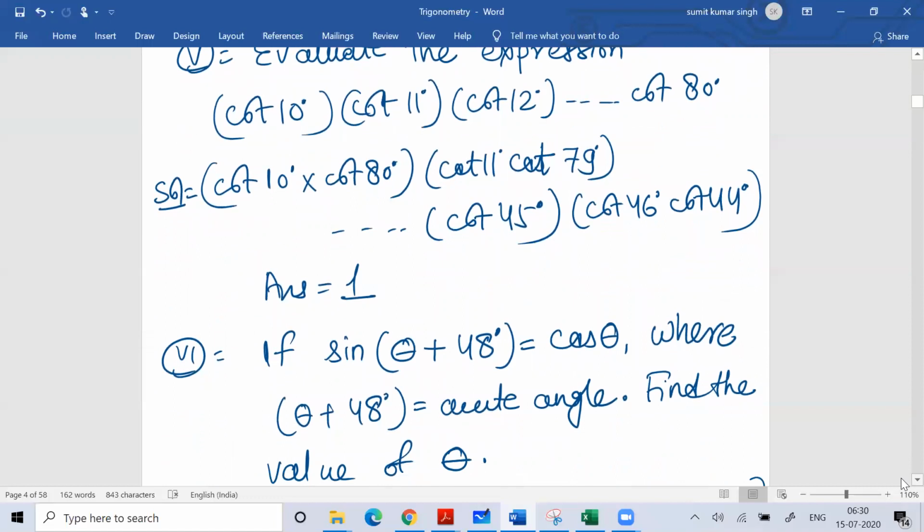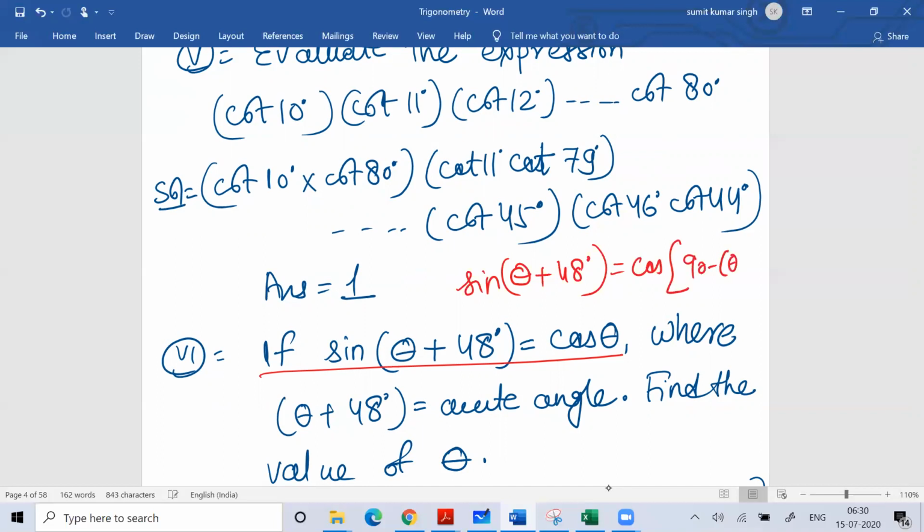So now you can see question number 6. If sine of theta plus 48 degree is equal to cos theta, where theta plus 48 degree is an acute angle, find the value of theta. You can think of theta plus 48 as alpha. Sine alpha is equal to cos of 90 minus alpha. So with this you can write sine of theta plus 48 is equal to cos of 90 minus theta plus 48.